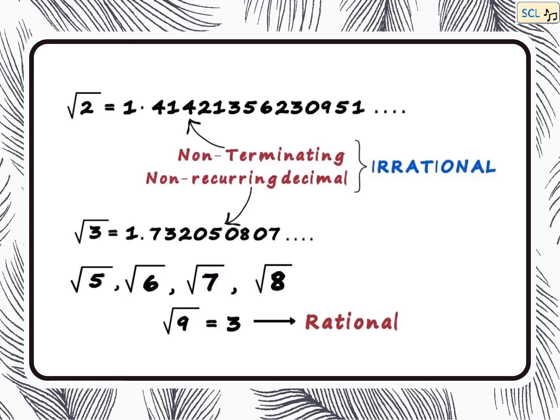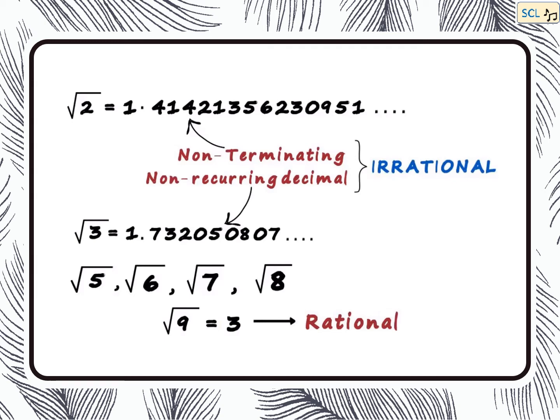Let us see the meaning of these. When we see the value of square root 2, it comes to 1.41421356230951 and so on. The value of square root 3 comes out to be 1.7320508007 and so on.